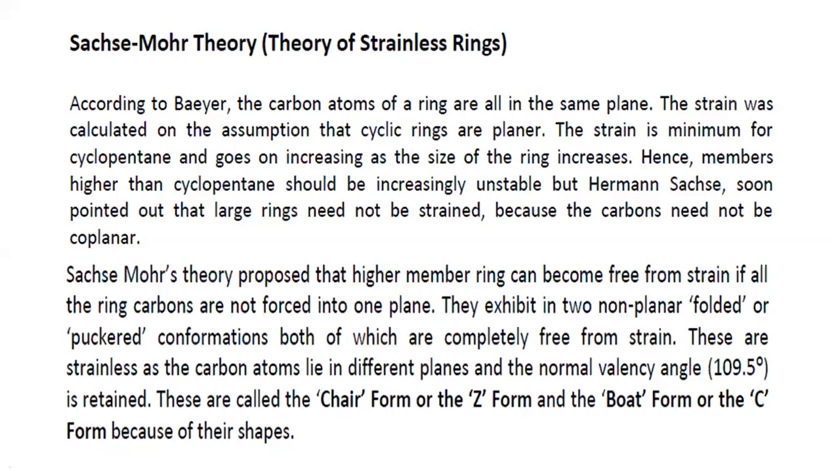The strain is minimum for cyclopentane and goes on increasing as the size of the ring increases. Hence, members higher than cyclopentane should be increasingly unstable. According to which theory? Bayer's strain theory.